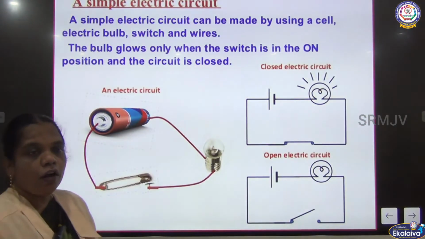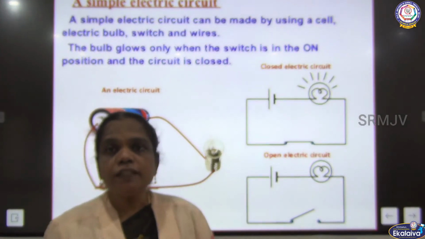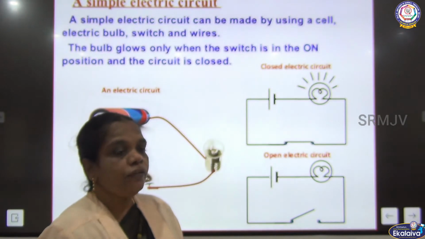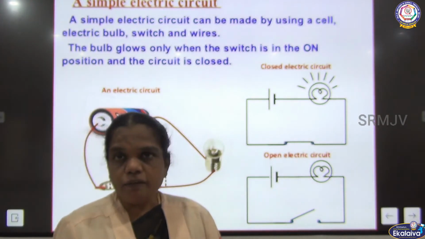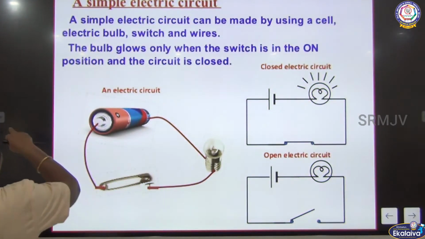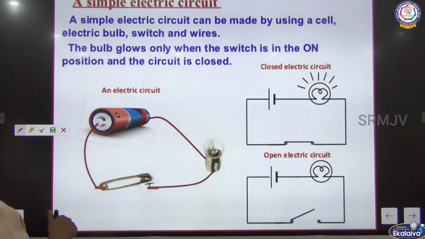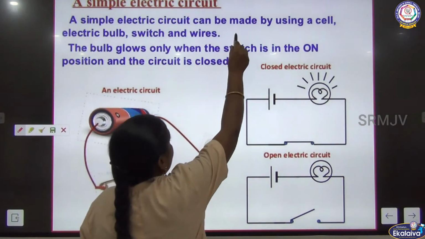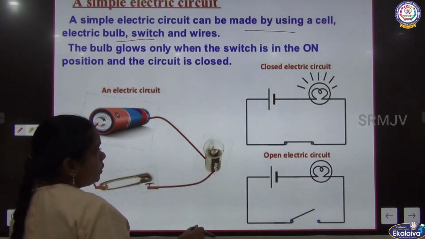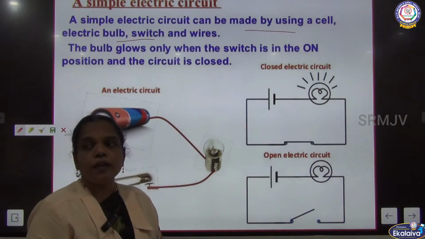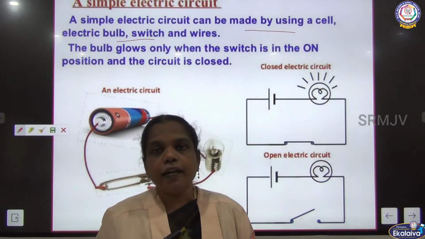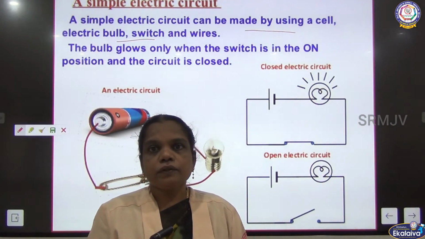How are we going to use this current in our home? The current can be used when there is a continuous circuit. So what is it called? An electrical circuit. The electrical circuit can be made by using a cell, where the source is nothing but the electric current. From the source we need the conductor, the connecting wire.